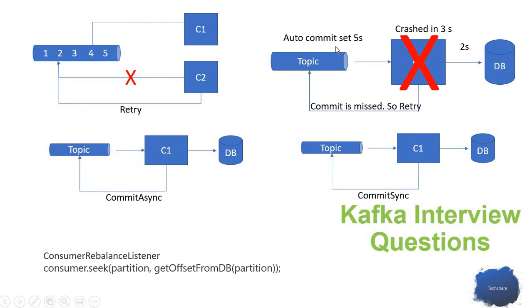So generally it is better to avoid auto commit, and you can go with one of two ways: commit synchronously or asynchronously. What are these two? Let's say I'm getting 1,000 messages. After each message is processed in the database, I send a commit to the topic to make sure the committed offset in the topic is in sync with what I actually processed. Similarly, I can send an asynchronous commit.